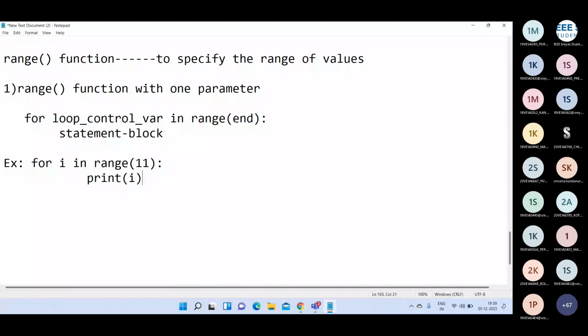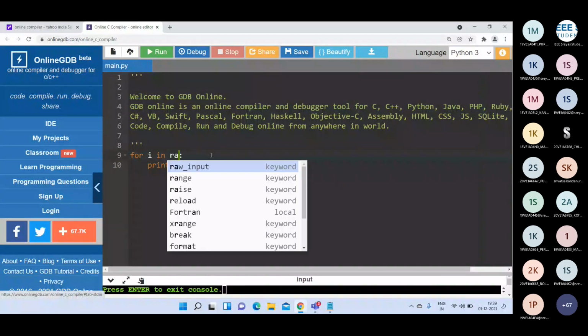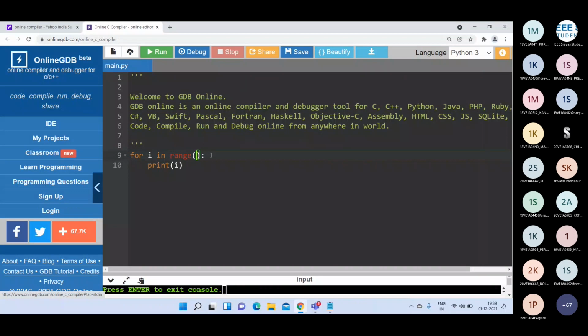We are specifying the end value here, and the loop runs from 0 up to n minus 1. The for loop is repeatedly executed. In that way you can write the range function with one parameter. Here I write range of 11, then print I, and I add end equal to a space so that the output prints in a single line.